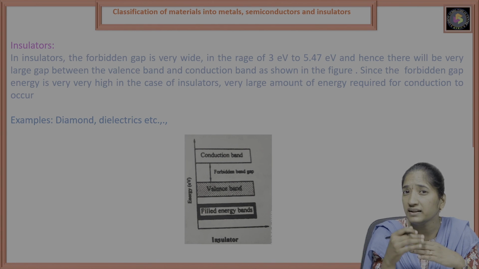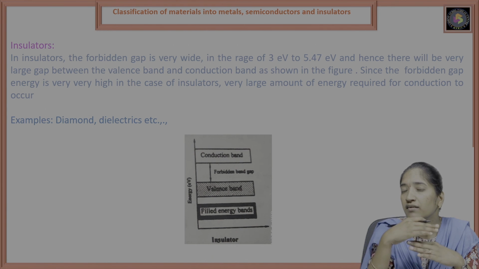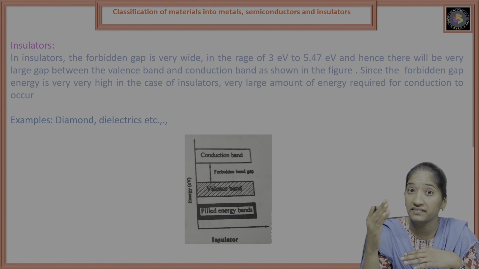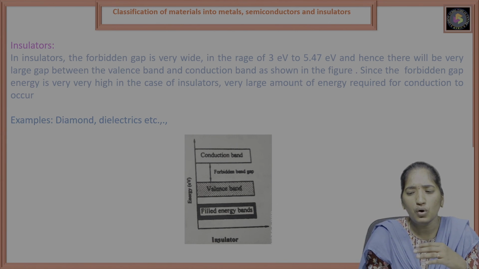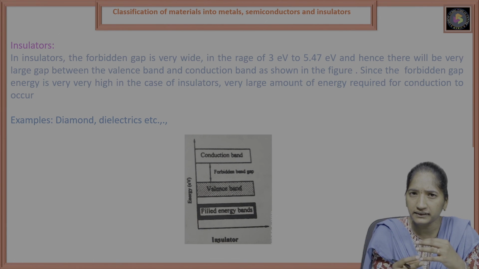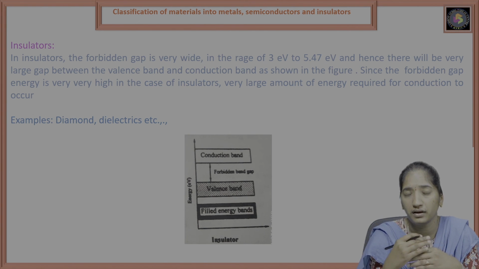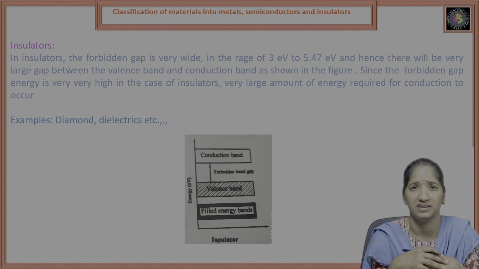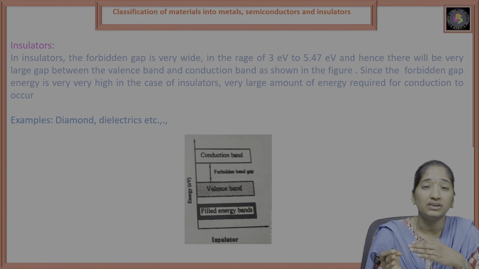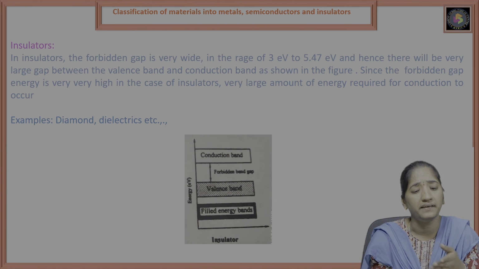Coming to the insulator, the forbidden band gap is very high, meaning the gap between the valence band and the conduction band is very high, that is 3 electron volts to 5.4 electron volts. To produce conductivity in that material, more and more energy is required. Examples of insulators are diamond and dielectrics.